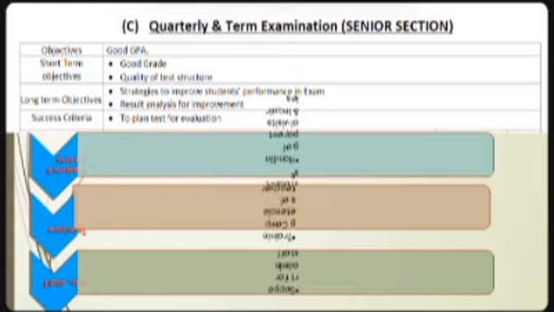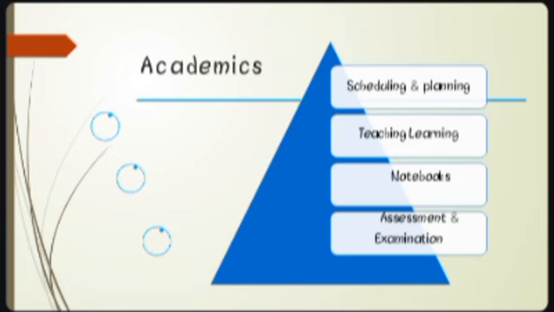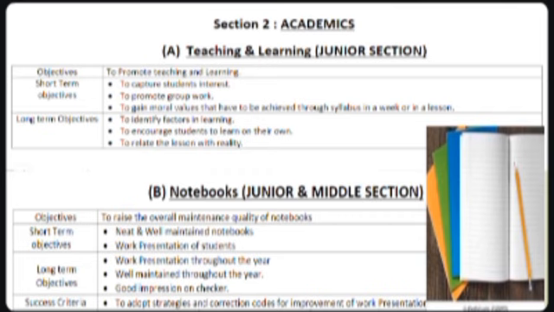Next is the academics: scheduling, planning, teaching, learning, notebooks, assessment, and examination. This will also be included at the start for making the SIP. Next, here is section 2, teaching and learning. For the junior and middle sections, it covers which teaching methodologies will be followed, the short-term and long-term objectives, what kind of notebooks will be provided to the students, and what the expectations are at the end of the year.